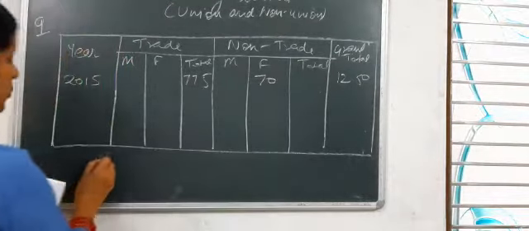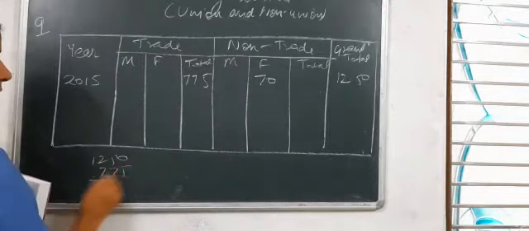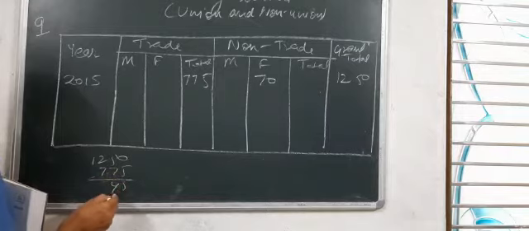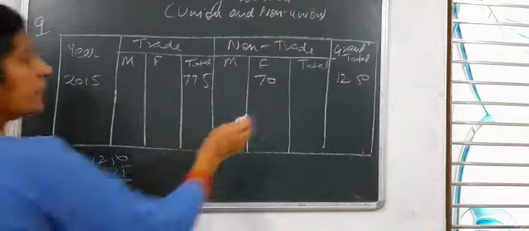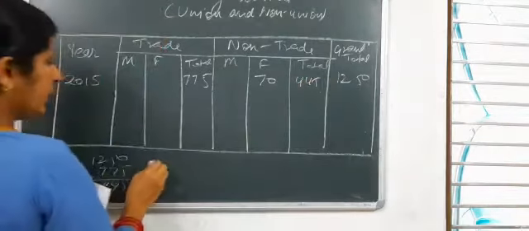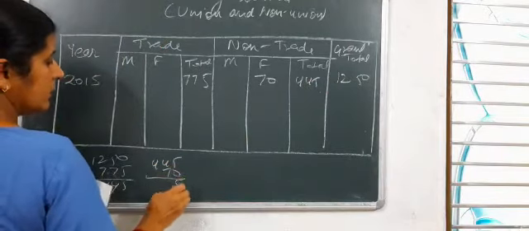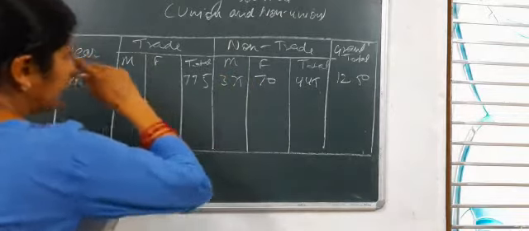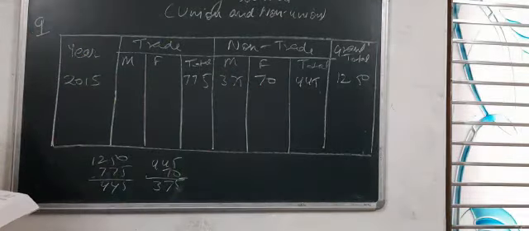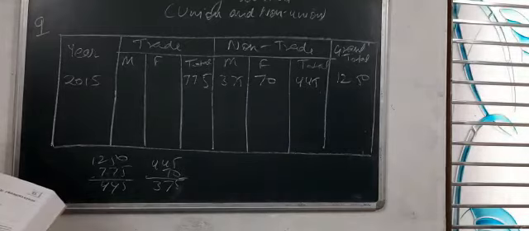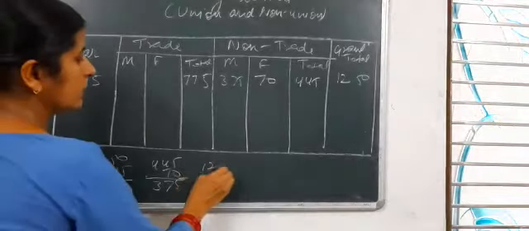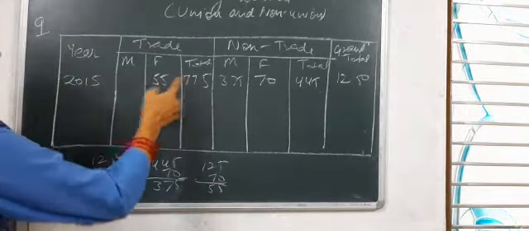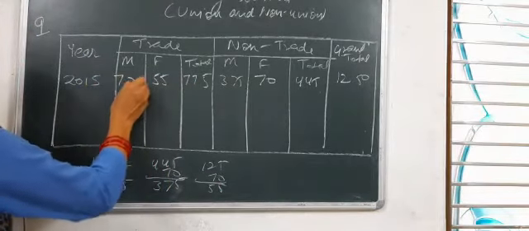Here the remaining is 1,250 minus 775, 475, and 475 minus 70, 375. So 70 did not belong to any trade union. So the remaining, out of 125 minus 70, 55 were for this, and 775 minus 55 comes out as 720.